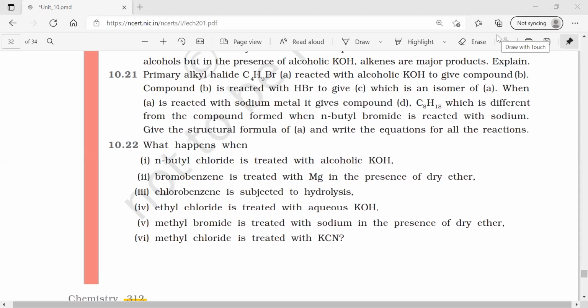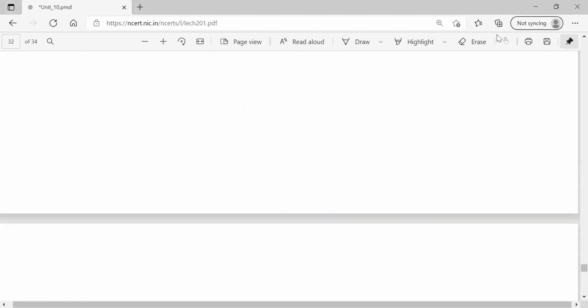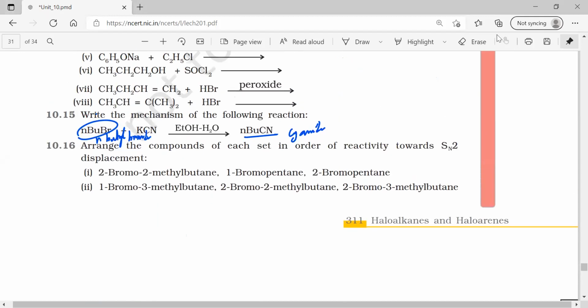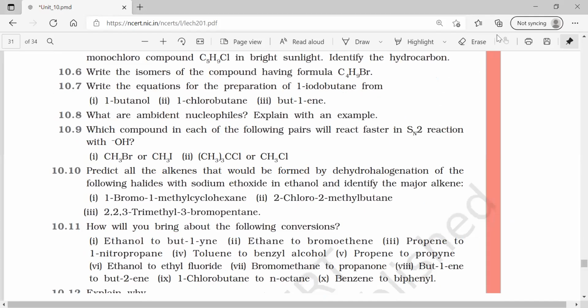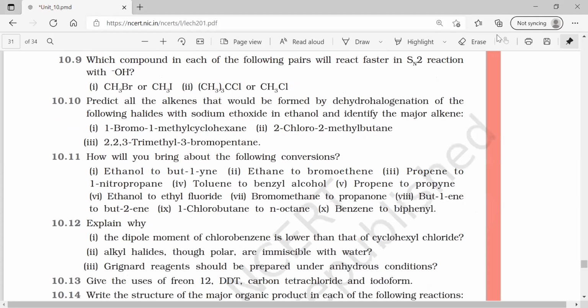Question number 11. Let me see the question. How will you bring about the following conversion? Ethanol to but-1-yne, correct?